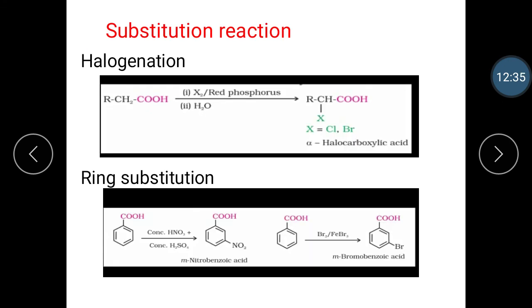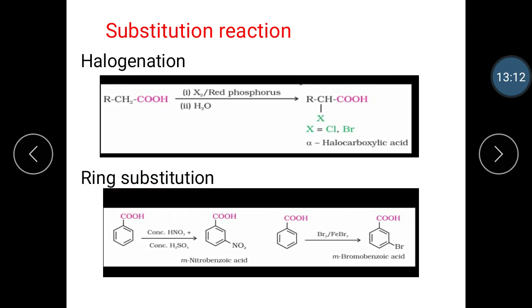Then next reaction is the substitution reaction. In substitution reactions, let's first see the halogenation reaction. Carboxylic acids having an alpha hydrogen are halogenated at the alpha position on treatment with chlorine or bromine in the presence of a small amount of red phosphorus to give alpha-halocarboxylic acid, and this reaction is known as the Hell-Volhard-Zelinsky reaction.